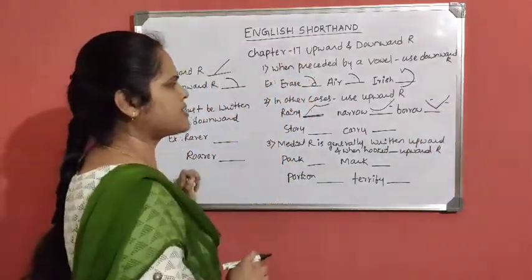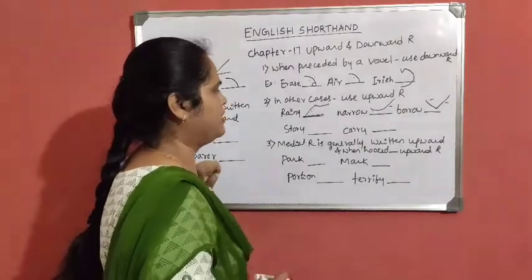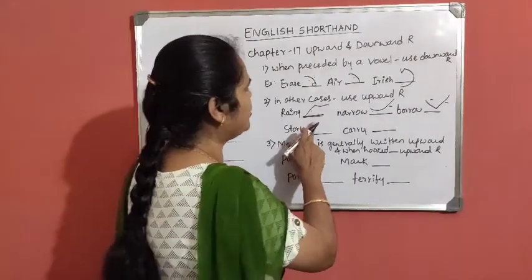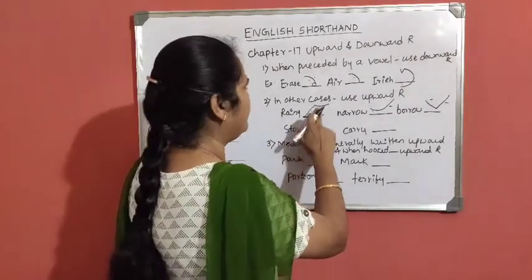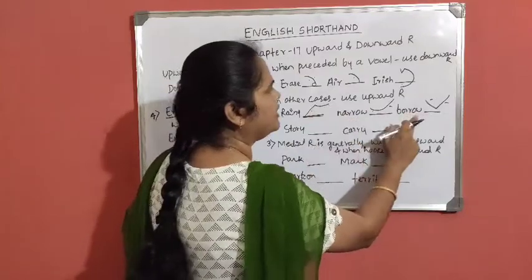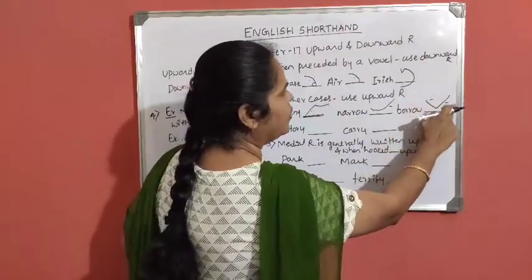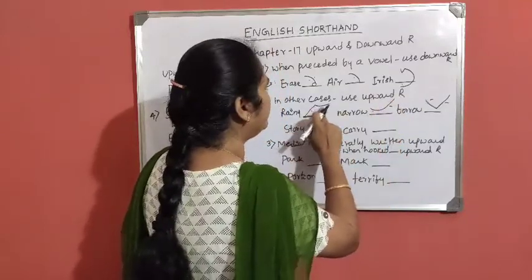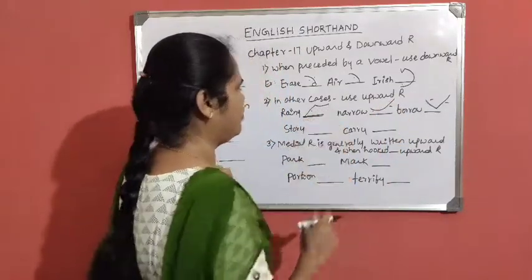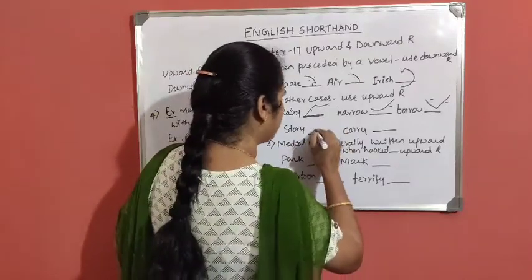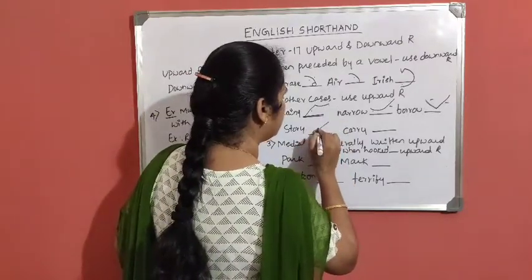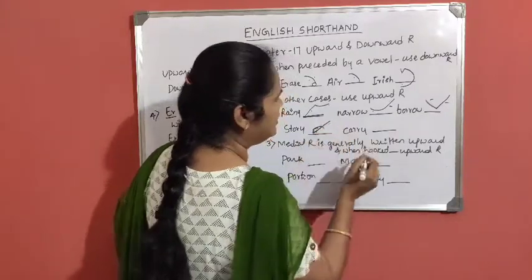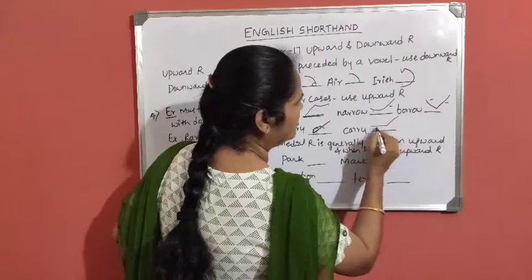In all other cases we have to use upward R. That means when the word is followed by R, at that time we have to use the upward R. Rainy, then narrow, then borrow. B, R, O vowel. N, R, upward R, O vowel. Rainy, R, N, after N there is E vowel. Then story, stealoop, then R, story. Carry, K, R, carry.